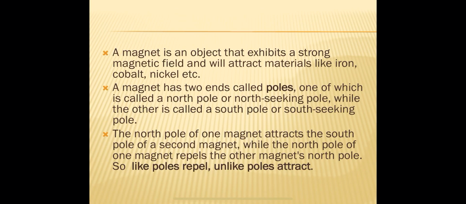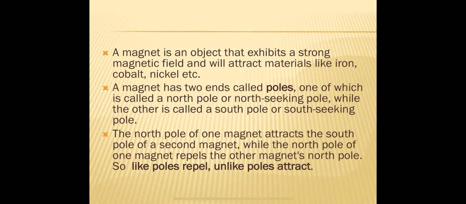So a magnet possesses two poles. One pole is called north pole or north seeking pole, and another pole is called south pole or south seeking pole, because when we suspend a magnet in air or in free space, automatically it aligns into the north-south direction.